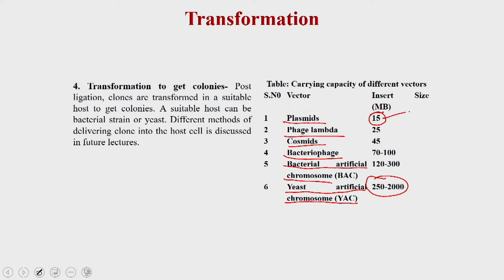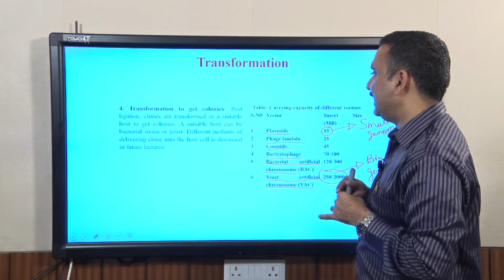This means the plasmid is good for organisms with a small genome, such as bacteria or some infectious organisms, whereas the yeast artificial chromosome is for organisms with a big genome, for example, the human. You have to keep these under consideration when you generate fragments of a particular size and use them for subsequent ligation reactions.